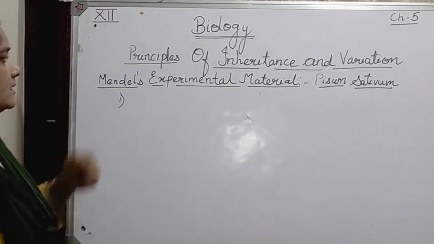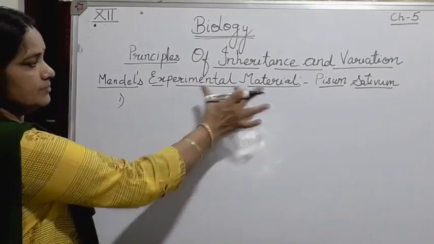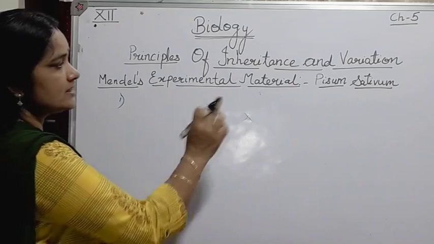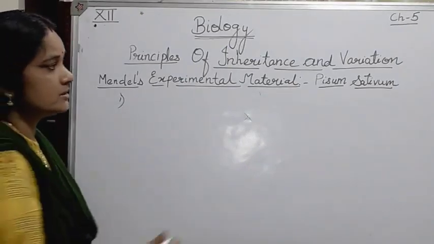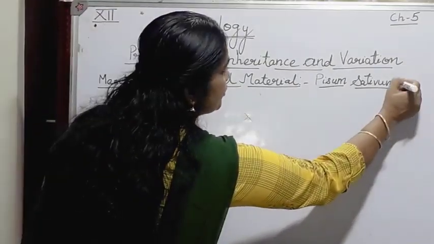So Mendel's experimental material was nothing but the pea plant. The scientific name of that is Pisum sativum. The number of chromosomes in pea plants is 14.